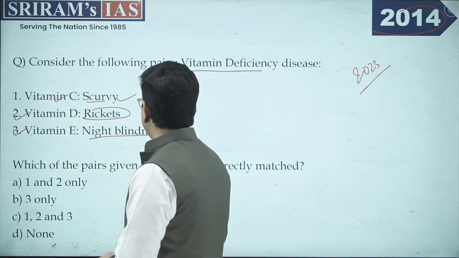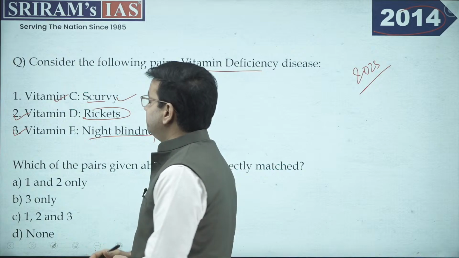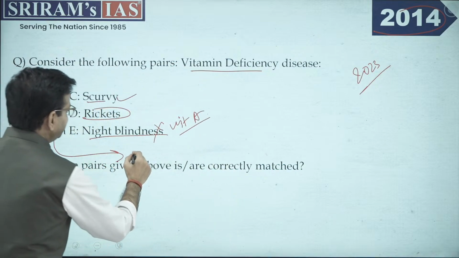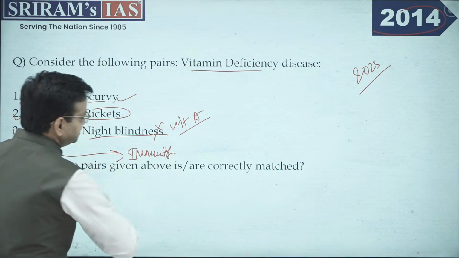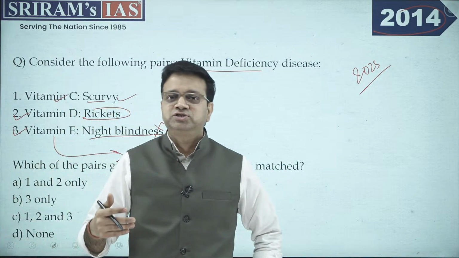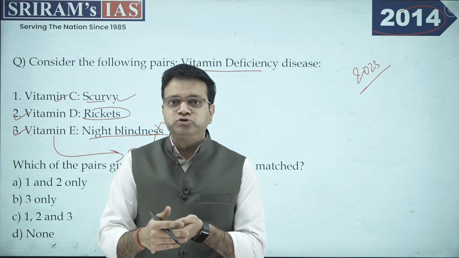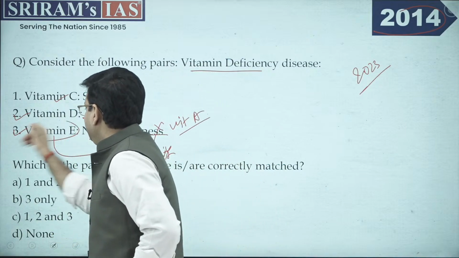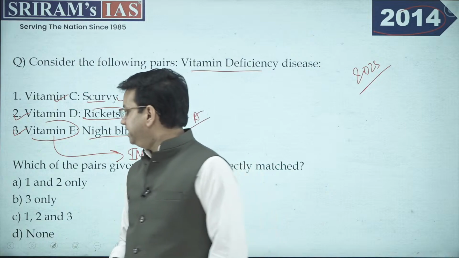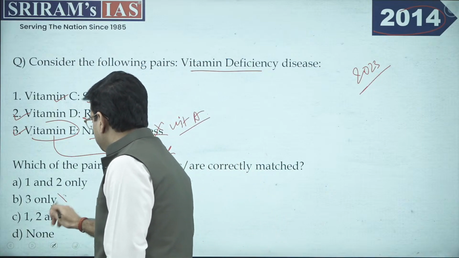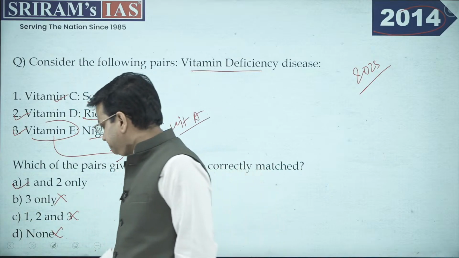Now definitely this is not the correct one, because night blindness has to do with vitamin A and not with vitamin E. Vitamin E has its contribution in human immunity, right? When it comes to immunity, it makes a substantial contribution there. Apart from it, it helps in strengthening the human body, healing, even the growth of skin, collagen boosters, hair. This is where vitamin E is taken into consideration, and vitamin E is also known as the beauty vitamin, right? Now, as you know that statement 3 is incorrect, this elimination works here. The correct option here is A, both 1 and 2.